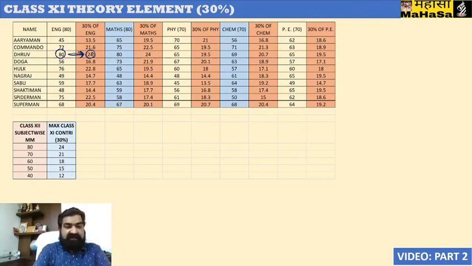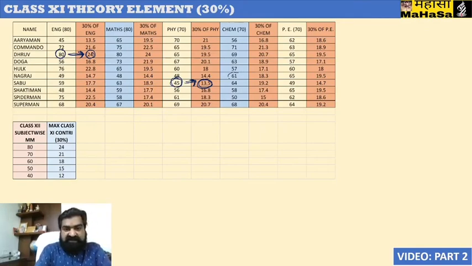For example, in the case of Sabu, he has scored 45 out of 70 in physics in class 11th. So its 30% will be taken, which is equal to 13.5, and this 13.5 will be directly contributed from the class 11th theory side to class 12th physics theory. Another example, let us take Nagraj.